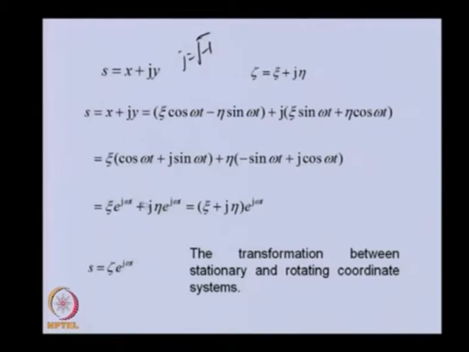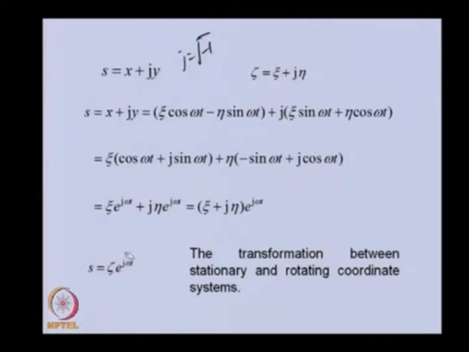Here you can see e^(j omega t) is common, so that can be taken out. So xi plus j eta, and xi plus j eta is nothing but zeta here, so that can be substituted.